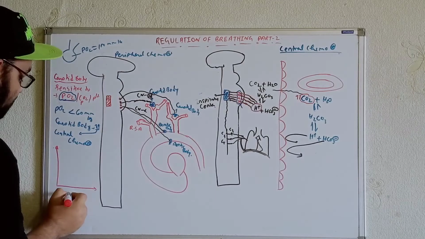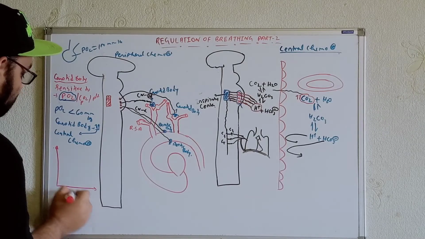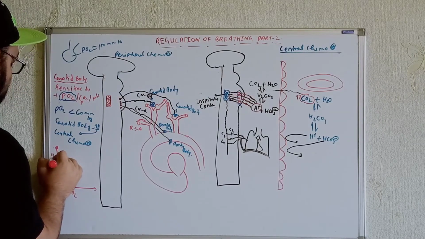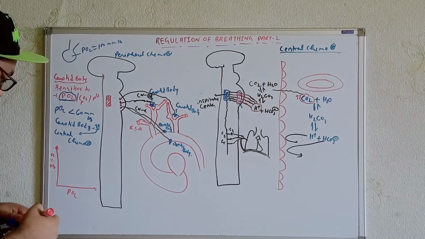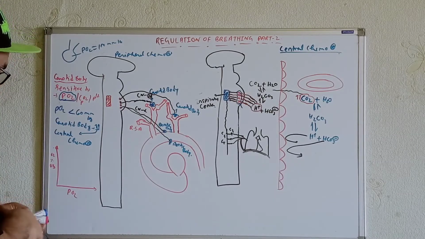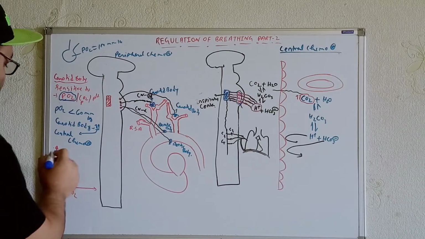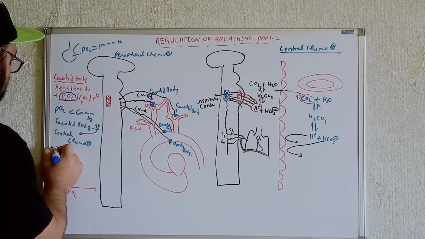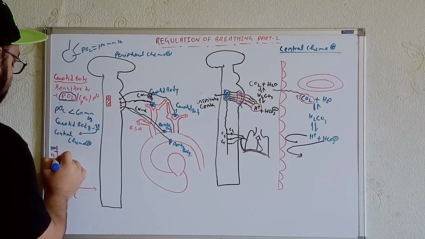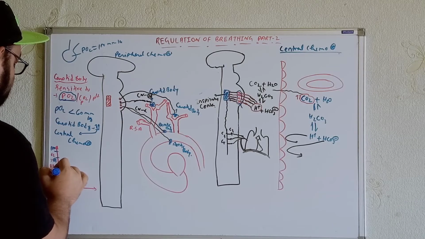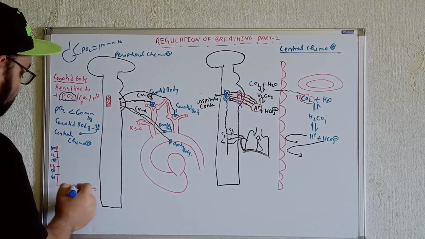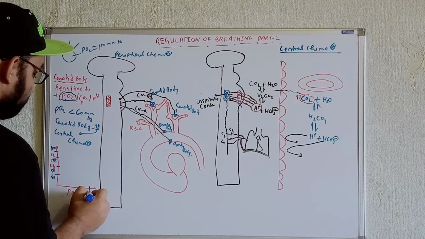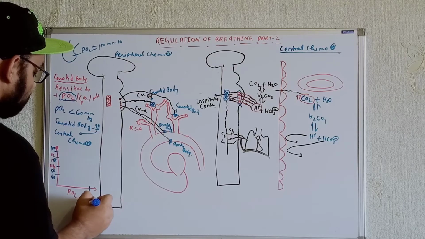Here is the partial pressure of oxygen, and here is the oxygen saturation with hemoglobin. Okay, now try to understand from here. For example, this is 100% saturation, this is 85% saturation, for example 50% saturation, for example 40, whatever. In these cases, I am taking the partial pressure of oxygen here as 100 mm of Hg.